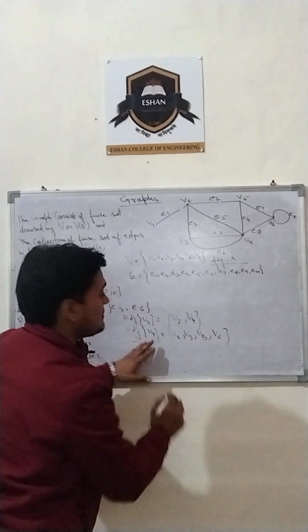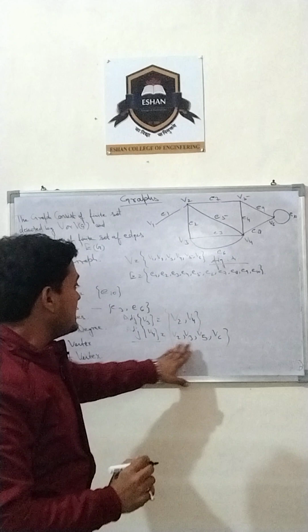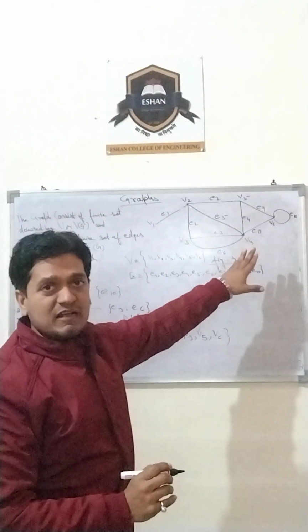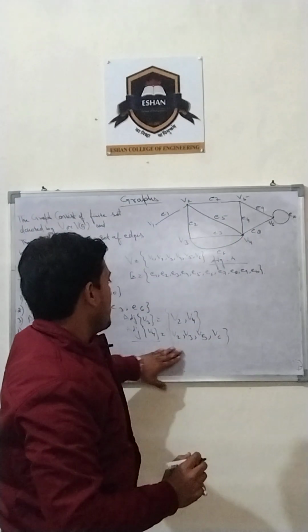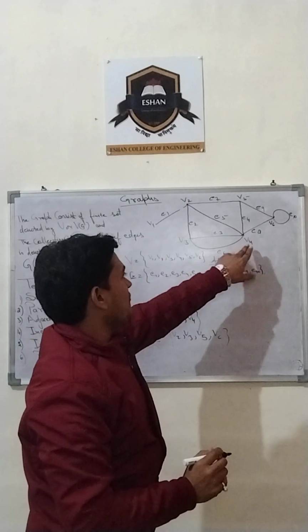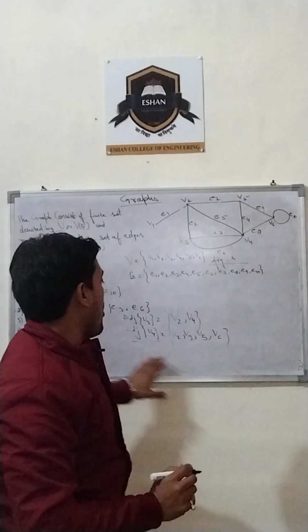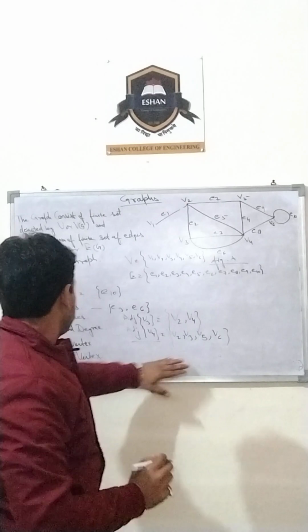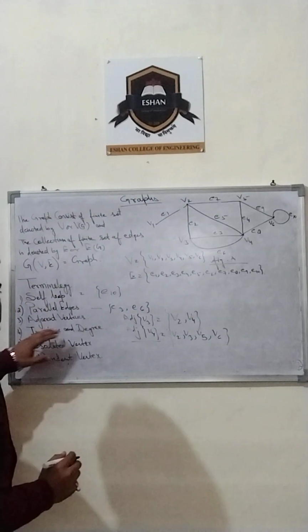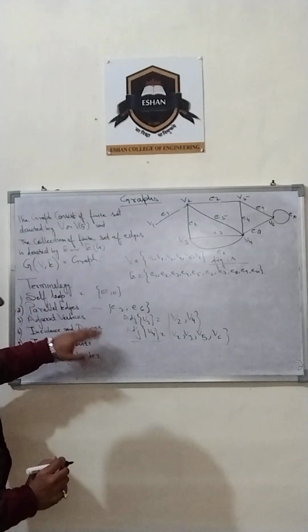These are the adjacent vertices of V4, as they are making a direct link or direct contact. There is a link from V4 to all these vertices. This means adjacent vertices.